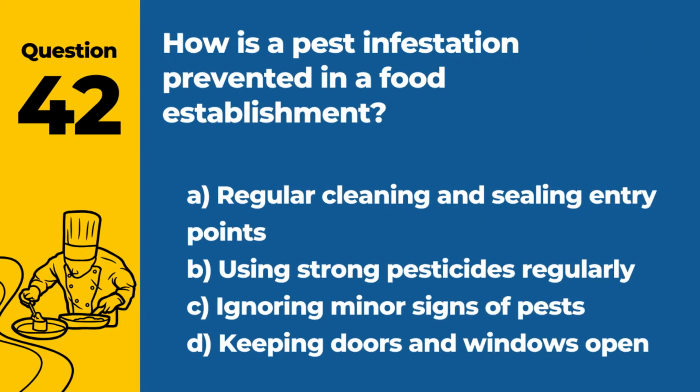Question 42. How is a pest infestation prevented in a food establishment? A. Regular cleaning and sealing entry points. B. Using strong pesticides regularly. C. Ignoring minor signs of pests. D. Keeping doors and windows open. Answer: A. Regular cleaning and sealing entry points. This helps prevent pests from entering and breeding in the establishment.